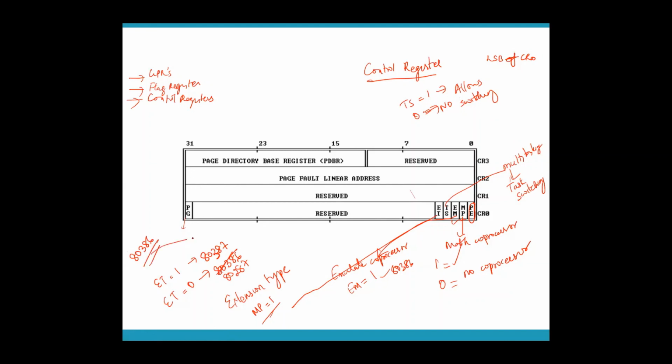It can work with 80387 and 80287. So if ET equal to 1, it means 80387 is the math coprocessor. If ET equal to 0, it means 80287 is the math coprocessor.